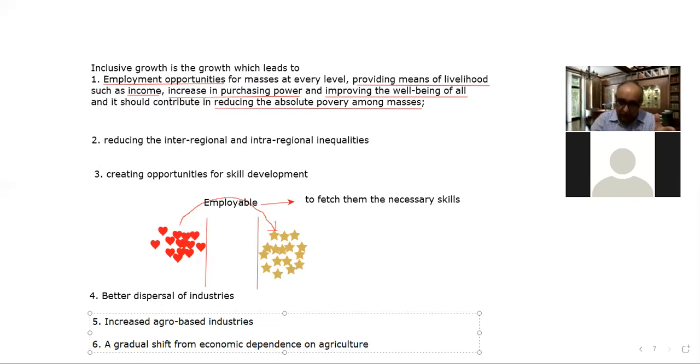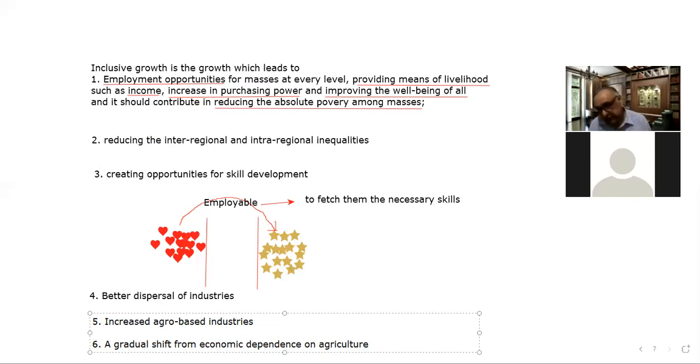Here is the opportunity line, here is the capability line. Until we bridge the gap between the two, the opportunities would remain inaccessible to the capable persons, so they would not be included into the growth journey of the country.